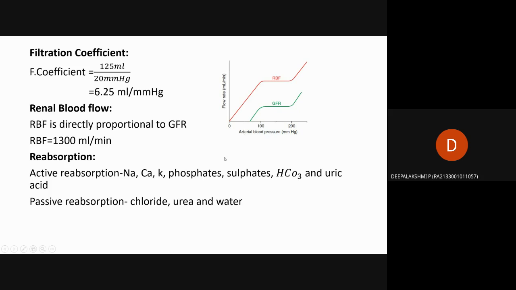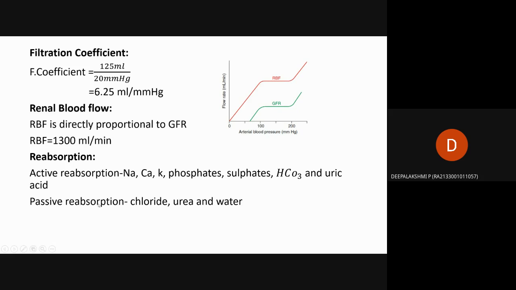Then reabsorption. There are two types of reabsorption: active reabsorption and passive reabsorption. Active reabsorption means the movement of molecules from low concentration to higher concentration; molecules such as sodium, calcium, potassium, phosphates, sulfates, bicarbonate and uric acid are actively reabsorbed.